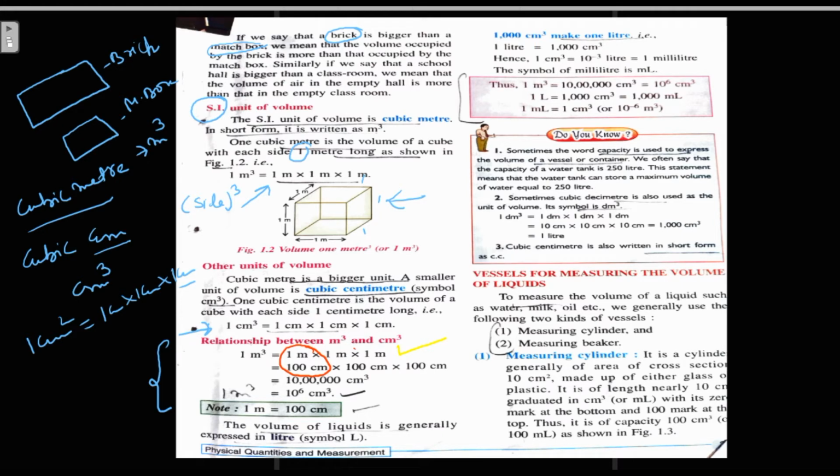So 100 into 100 into 100, right? It would become 1 with 6 zeros, or we can write it as 10 raised to power 6 centimeter cube.